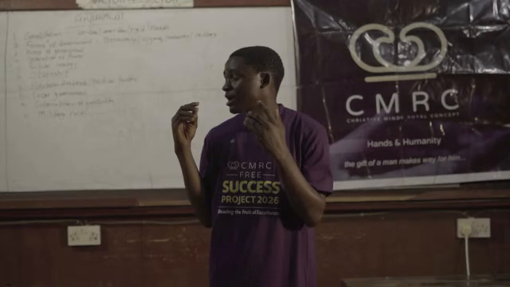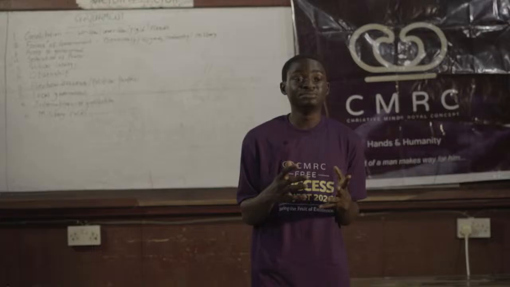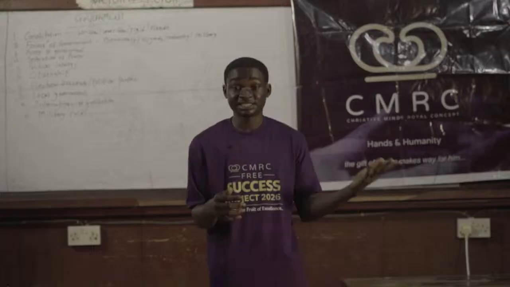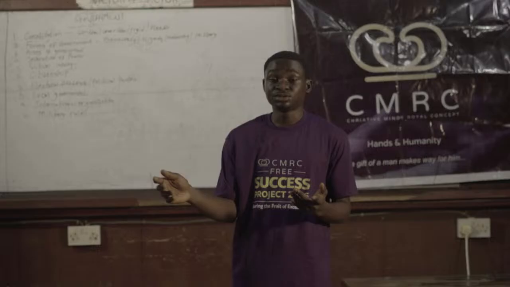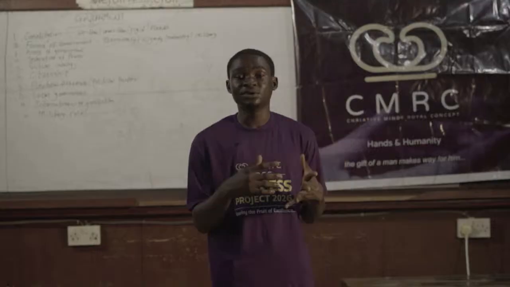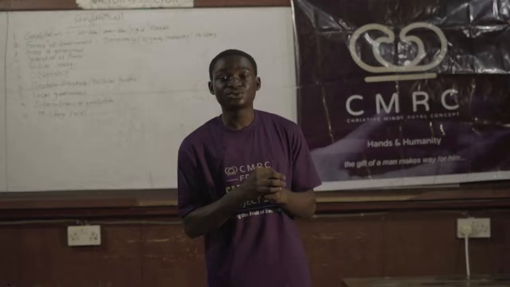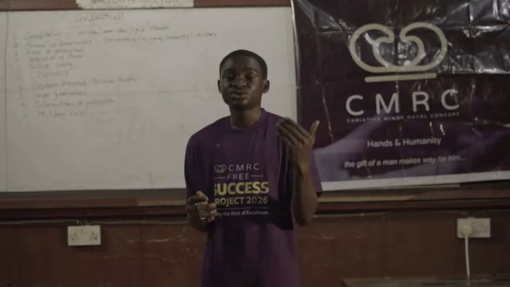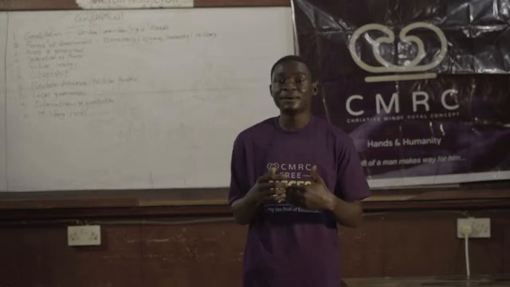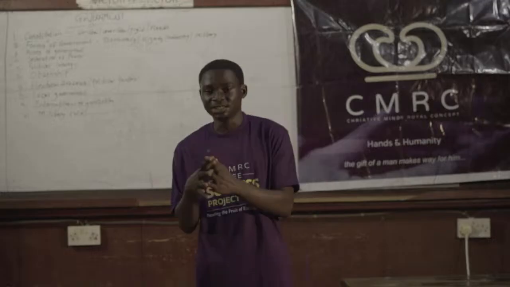Now to the next arm of government. I'll talk on the legislature. They are the body making the laws in every country. As I mentioned earlier, you can find the Nigerian Senate and the House of Rep. Let me use the National Assembly. Both the House of Rep and the Senate are the ones that make law for us in Nigeria. So the legislature is expected to make laws, and not only that, they also ensure that they put the executive members in check. Though that will come in when we are talking about checks and balances.